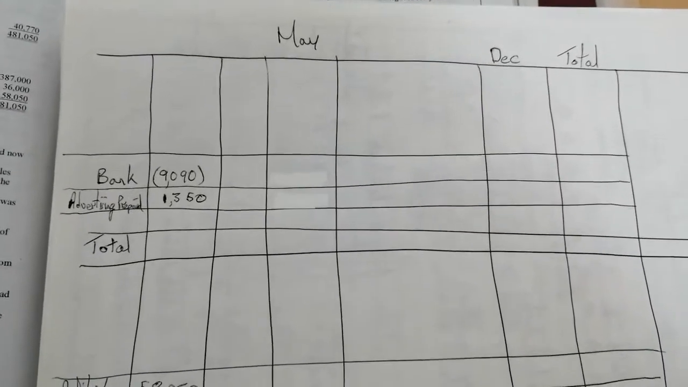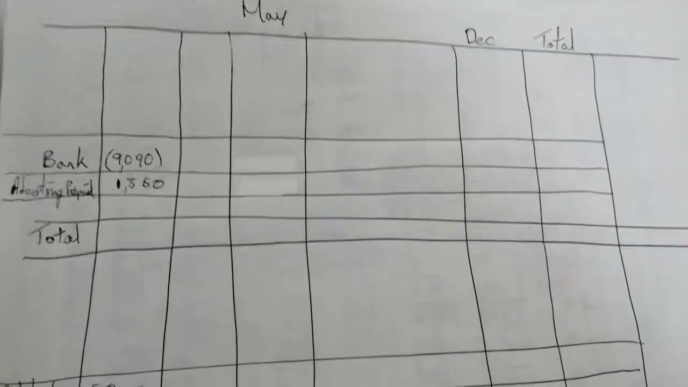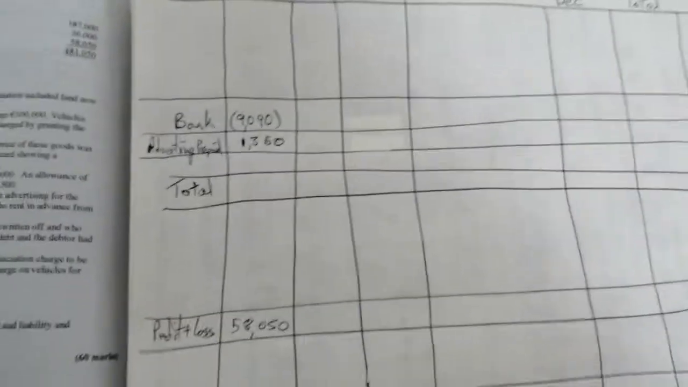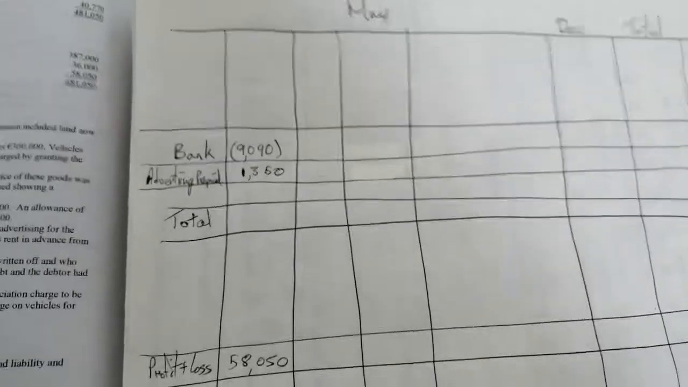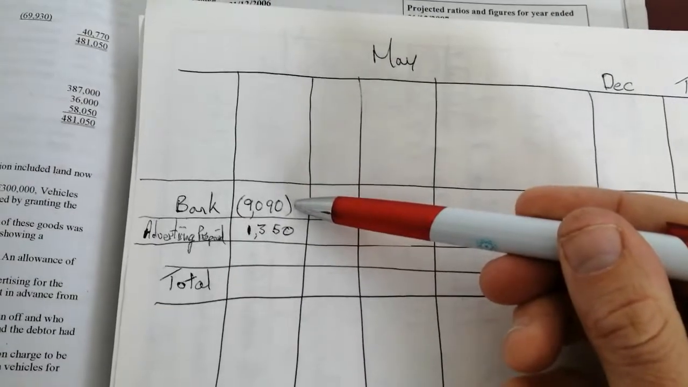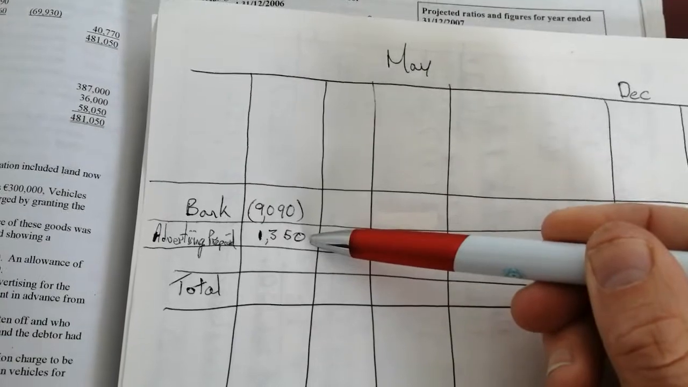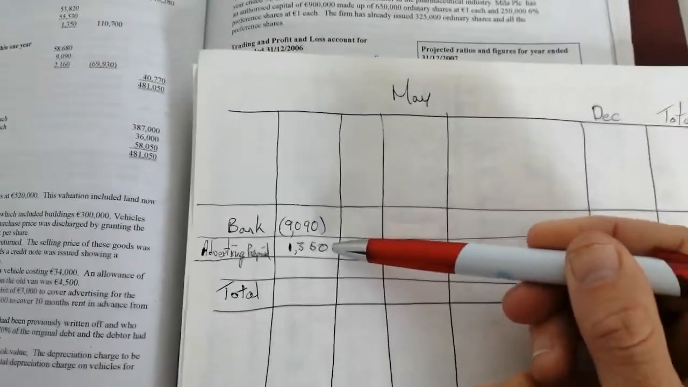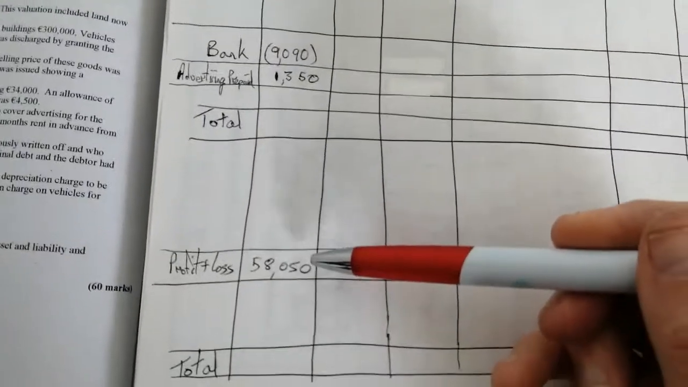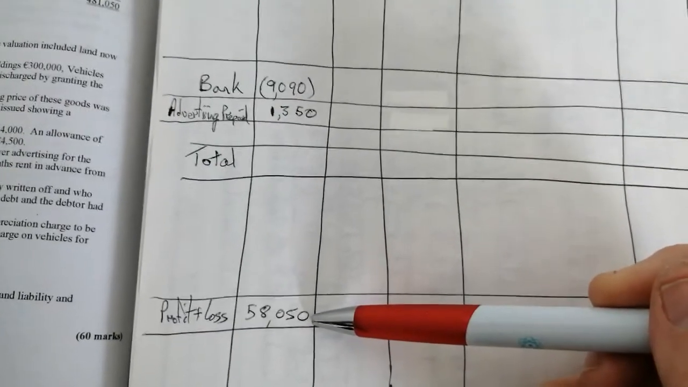Okay, hello again, folks. I just wanted to go through the 2007 tabular statement May entry and the 2nd December entry as well, just very briefly. So in order to do that, I just put in some of the relevant information from the start of the question, and that is the bank figure. There was an overdraft at the very start of 9,090. There was advertising prepaid at the very start of 1,350 in the current assets. Down in the liability section, there was a profit and loss figure of 58,050.